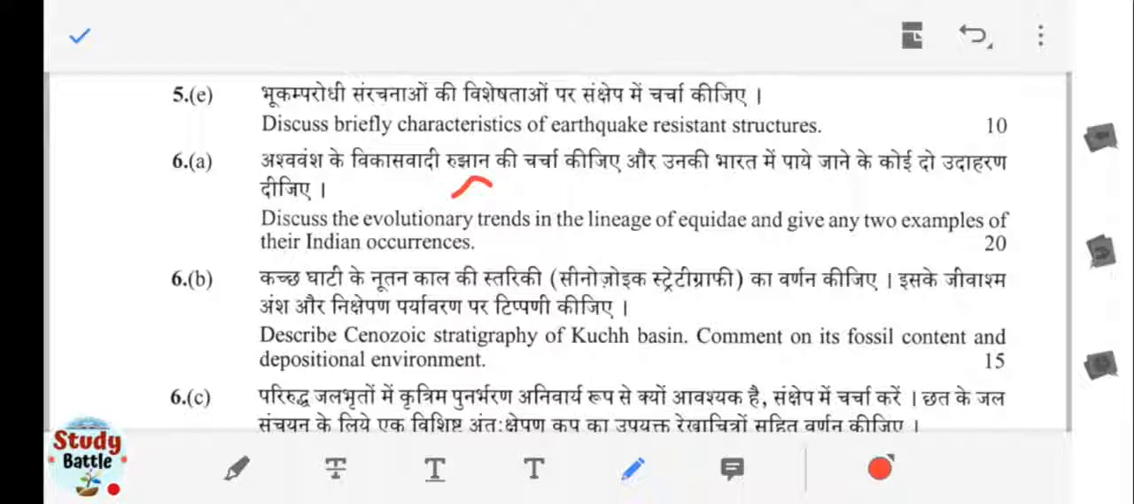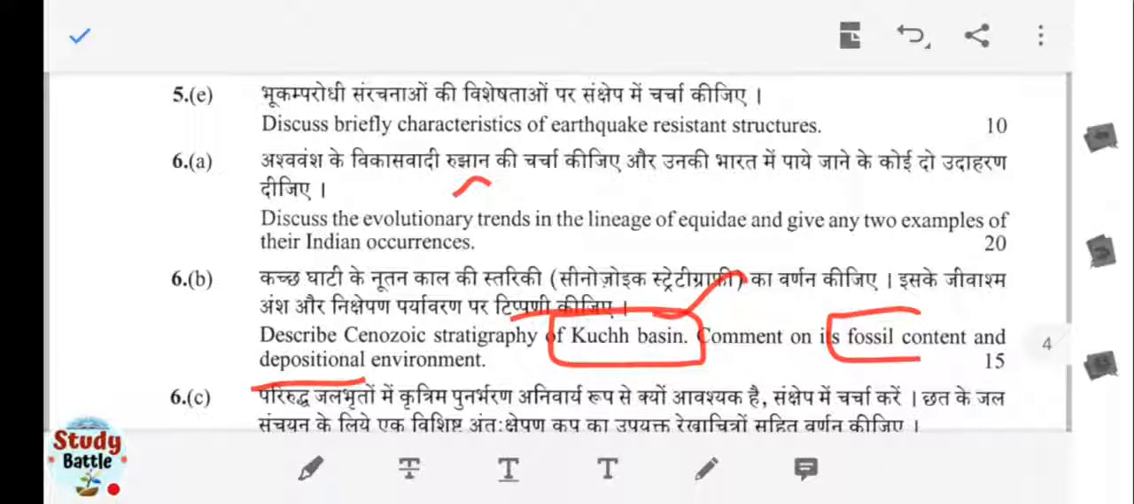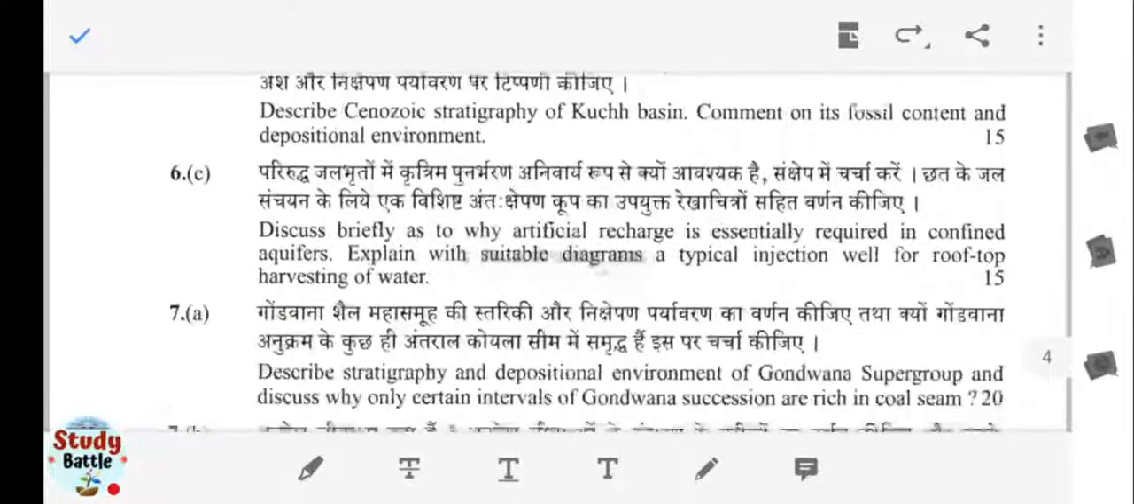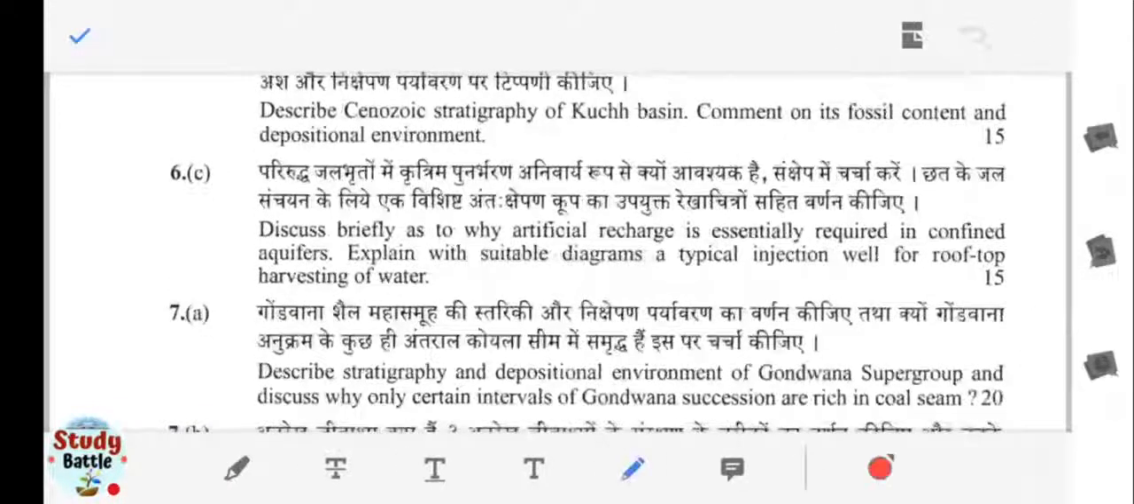You have to describe the Cenozoic stratigraphy of the Kutch area, the Kutch basin especially, and comment on its fossil content, which types of fossils are there, as well as the depositional environment, meaning in which type of environment the deposition has taken place. So this is quite an easy question, depending upon your preparation and the topics given in the syllabus.